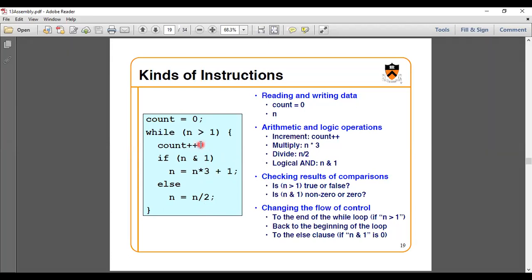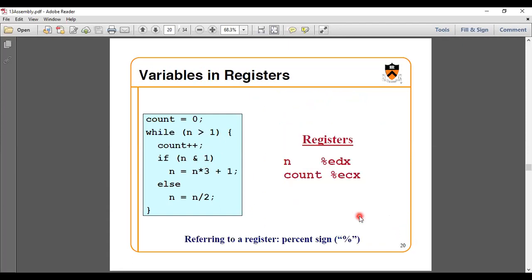Here we are taking two conditions into account. While is indirectly using if n is greater than 1, then only will it execute that. If n is 1, that is a non-zero element, or 0, then you have to stop there itself. And how are you changing the flow of control? If the n value is greater than 1, you have to end the while loop. If that one is 1, go back to the beginning of the loop. That is how we need to specify. So that is the instructions we have learned from the instruction. After that, see here, what registers do I want to take to store the values here.